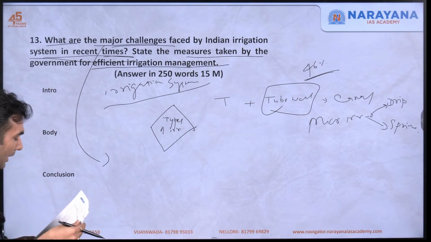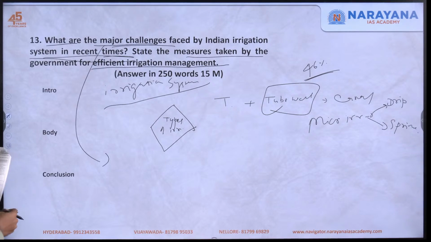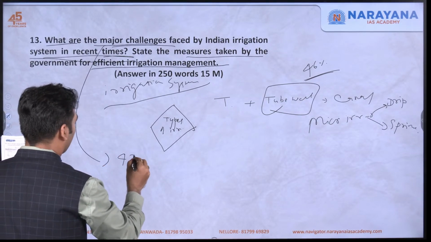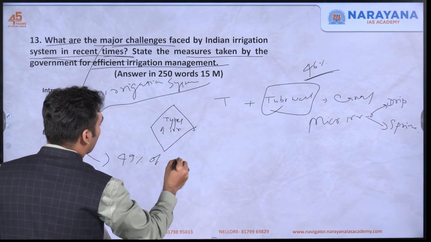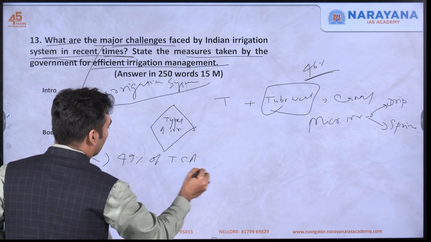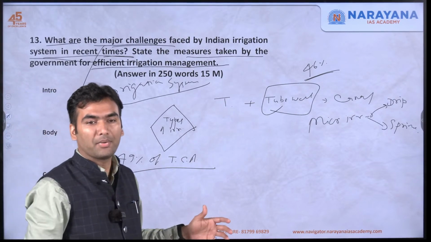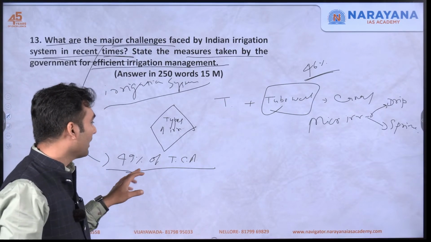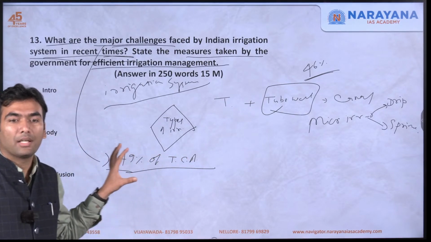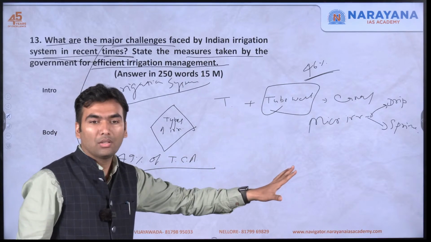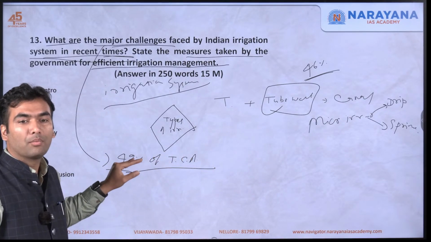The total command area which is irrigated is only 49%. That is 49% of the total area under cultivation. Only 49% or 50% is irrigated. So even including hand pump, tube well, canal, tank, all of them collectively, only 49%.